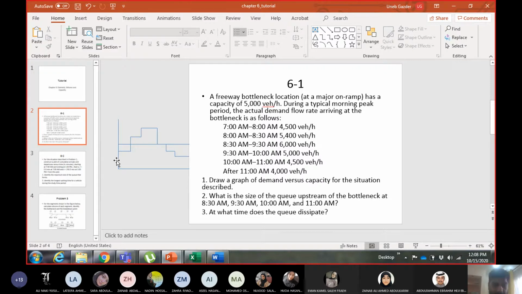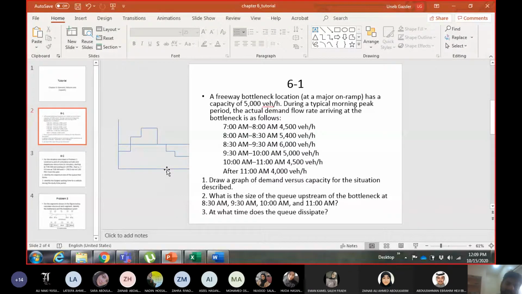Use this graph, the graph which you have already plotted, to calculate the number of vehicles in the queue. It will make your life easy, and you can apply it to any situation then. There are other methods to do it as well. Obviously, you can do it manually, and you can use your judgment, but it will be a different approach in each case. But using the graph is the same.